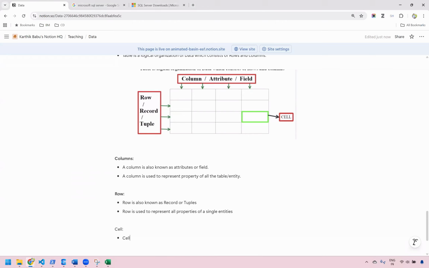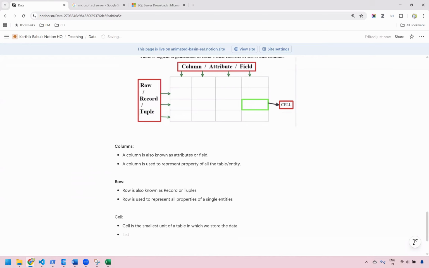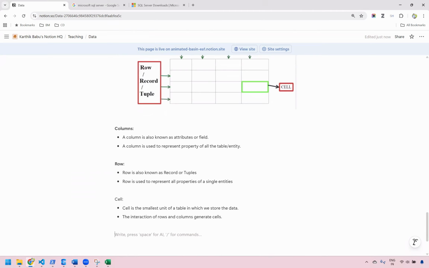So let's say that a cell is the smallest unit of a table in which we store the data. And the interaction of rows and columns generates cells.